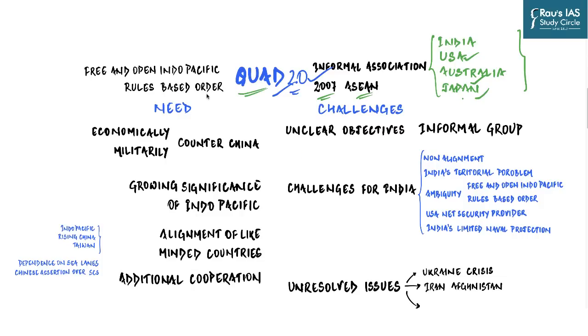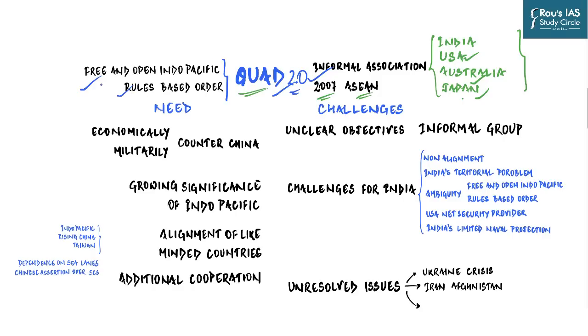Of course, they have come together to counter China, but that is not stated anywhere. In fact, whenever they meet, they deny that their grouping is to counter China. Rather, they say their objective is a free and open Indo-Pacific and a rule-based global order.